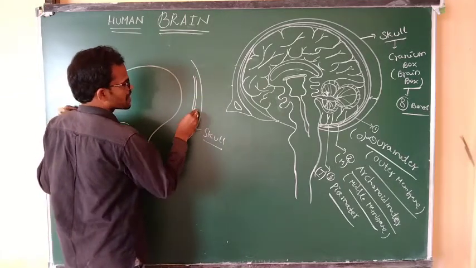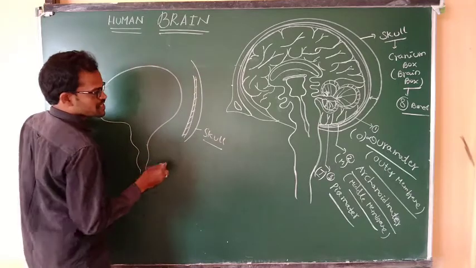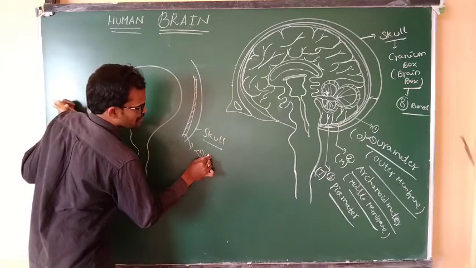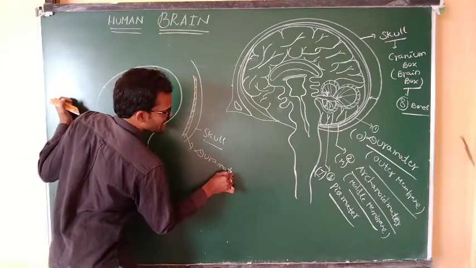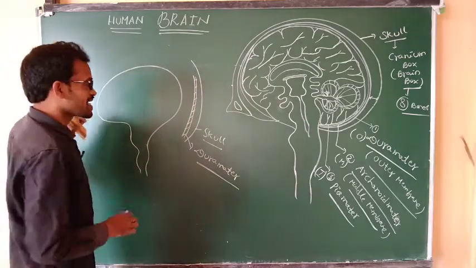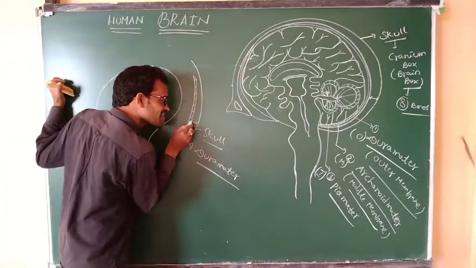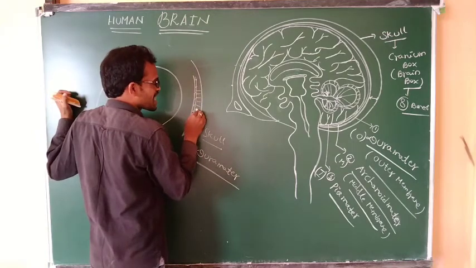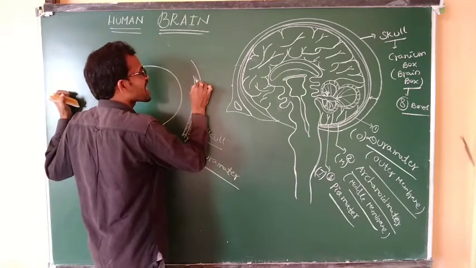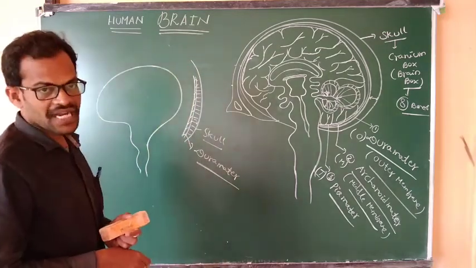What is the first membrane of the brain? Dura mater. The dura mater is in contact with the skull.